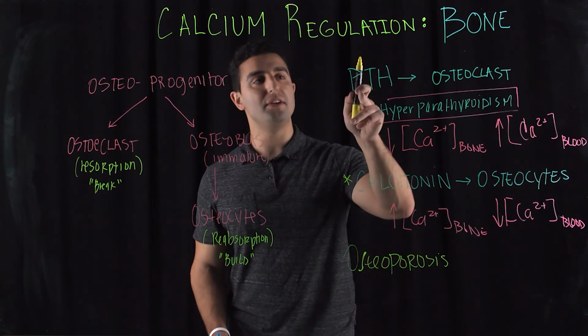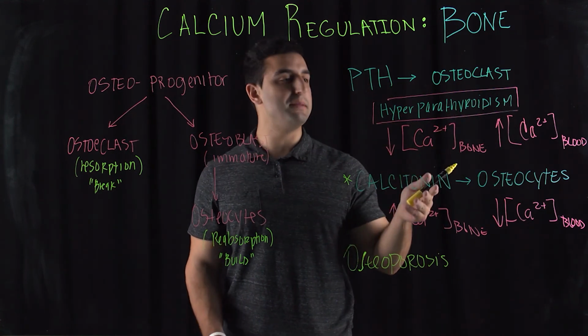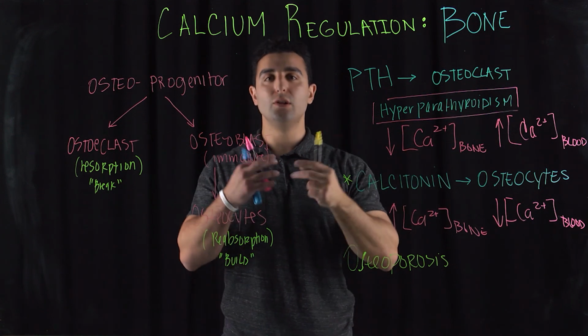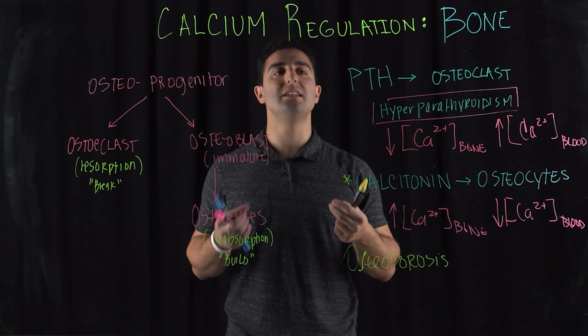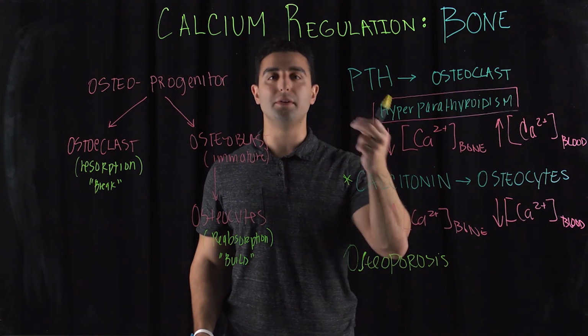Vice versa, if you have a condition such as hyperparathyroidism, a very common symptom is a change in the actual density of the bone. The bone density begins to decline, so it becomes very brittle and damaged.